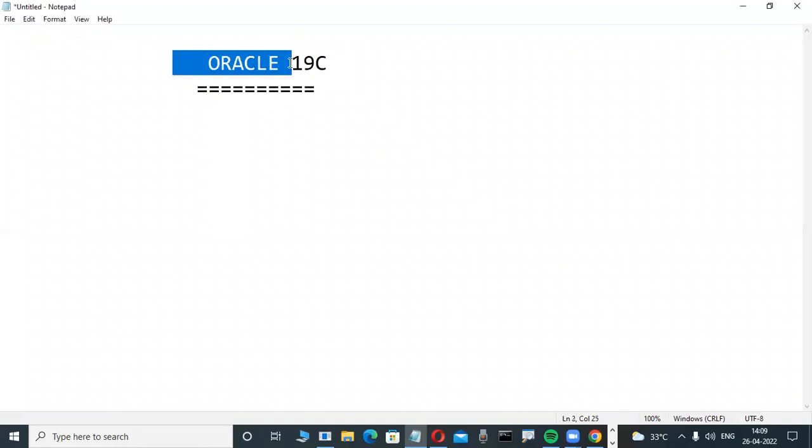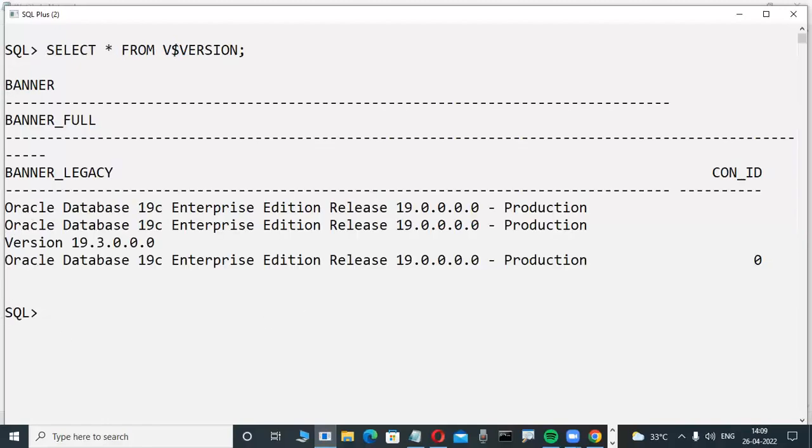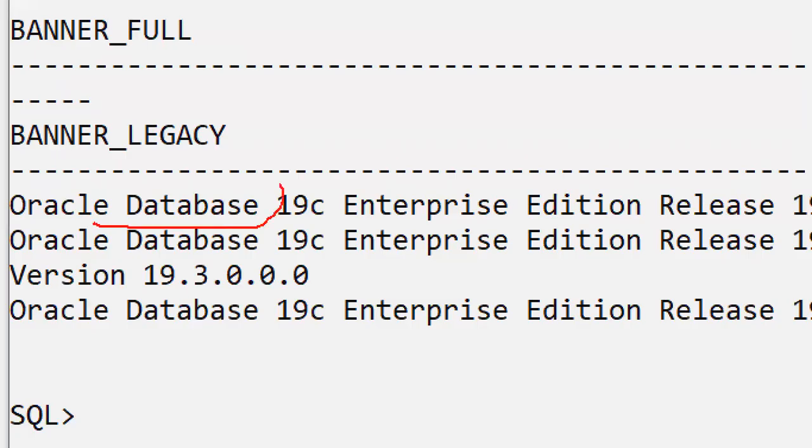Oracle is a product from Oracle Corporation. What type of product is this? Observe it here. This is a database product. Oracle is a database product.